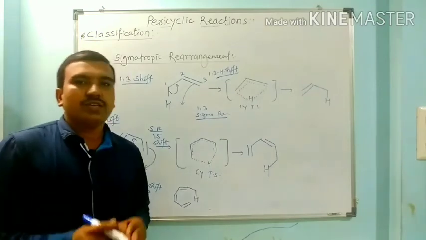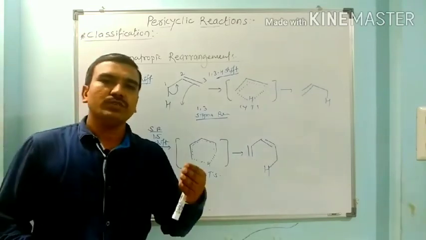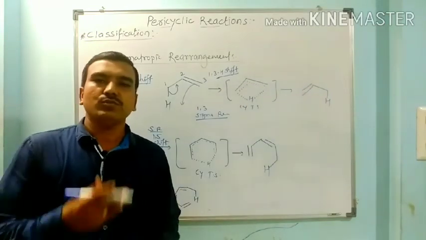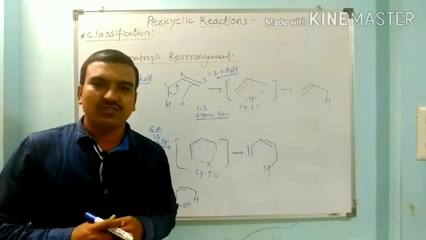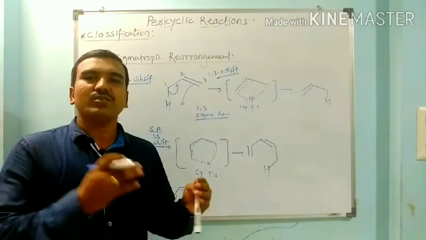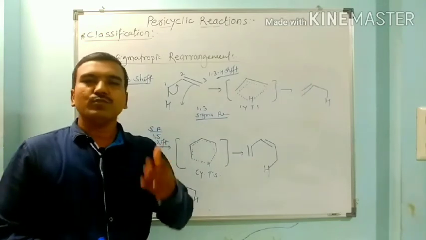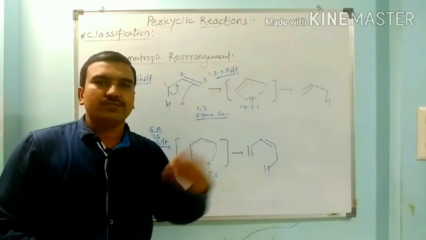So here the sigma bonded group is migrated from one position to another position through the delocalization of conjugated pi electrons. This is called a sigmatropic rearrangement. Why is it called a rearrangement? Because here the groups are directly migrated from one place to another place.